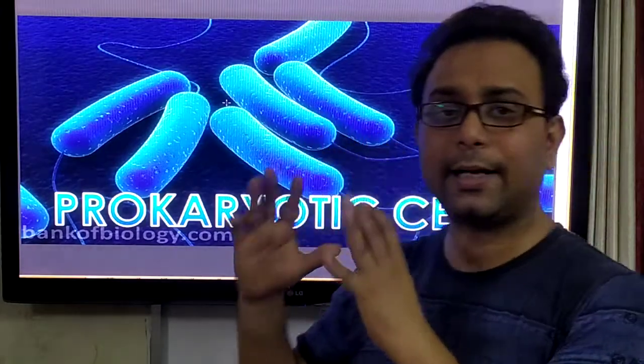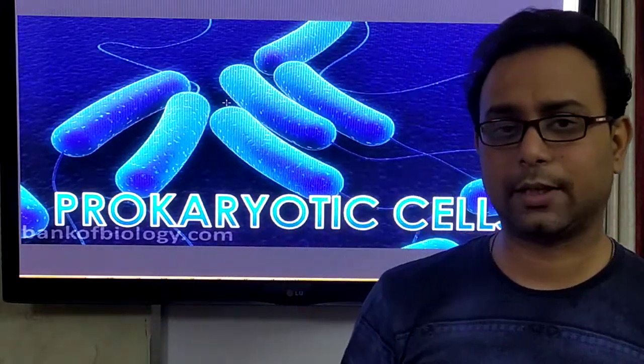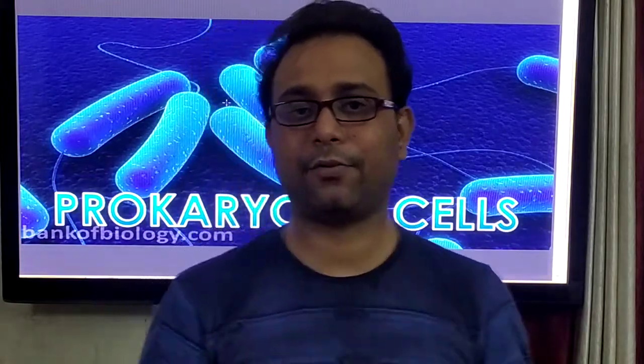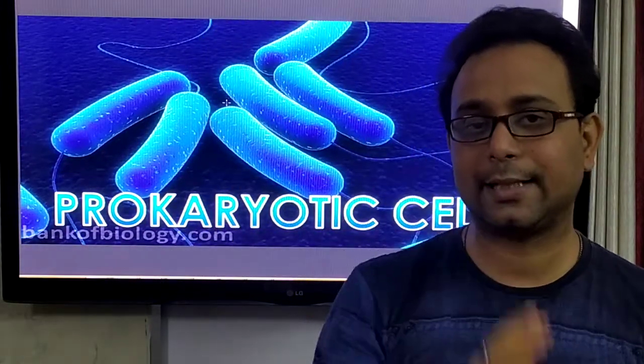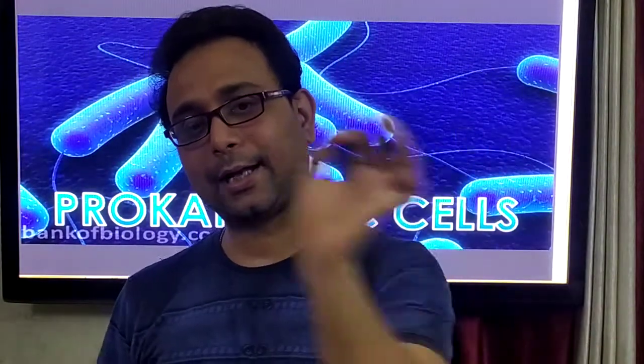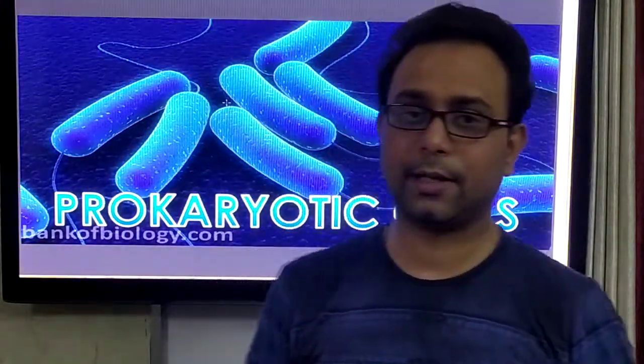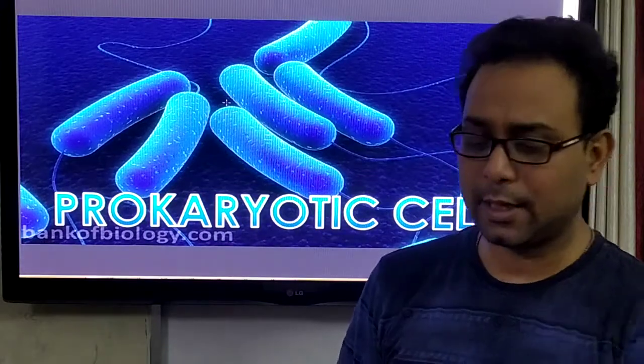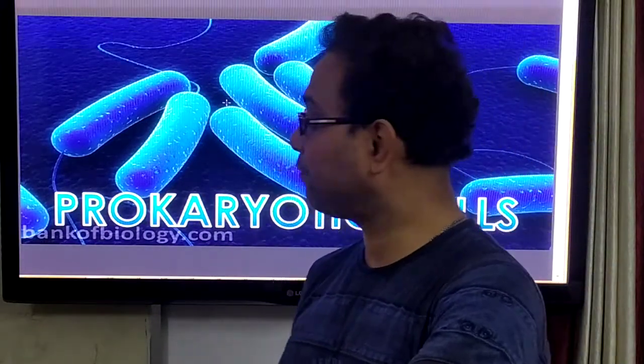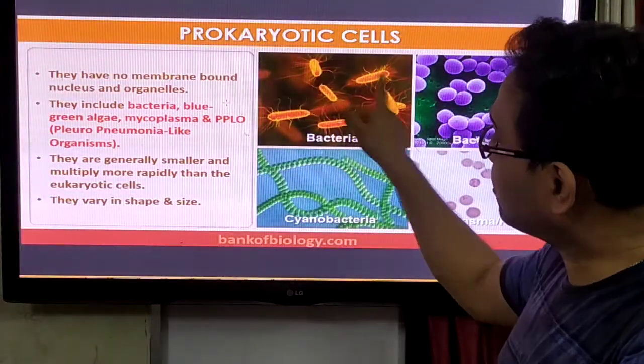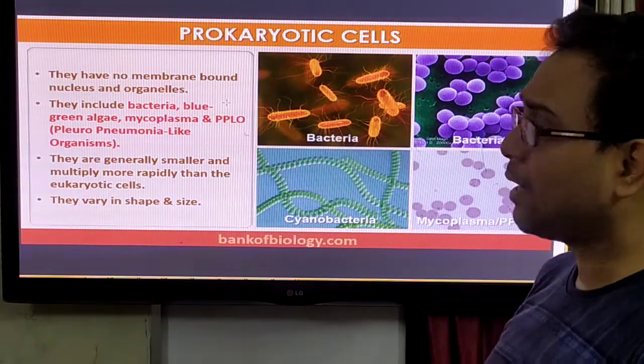According to the structure of the nucleus, we classify the cells into two categories: one is the prokaryotic cell, another is the eukaryotic cell. Prokaryotic cells do not have a well-defined nucleus, like the structure of the bacteria.